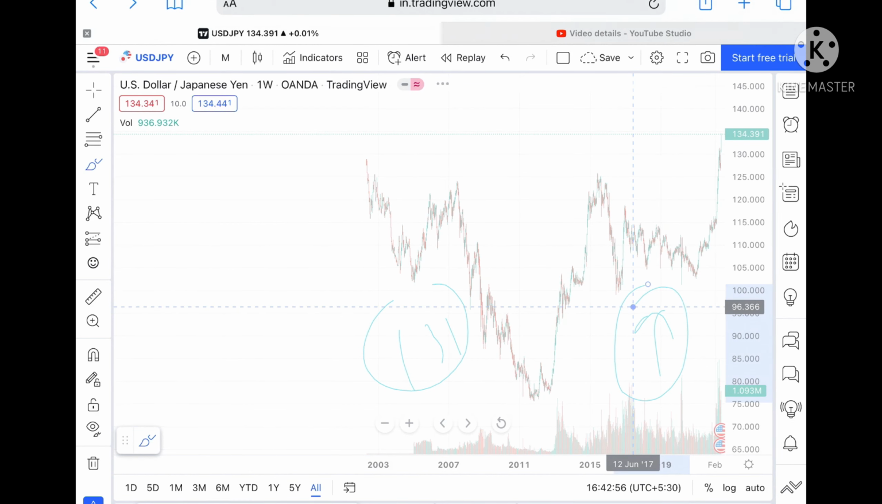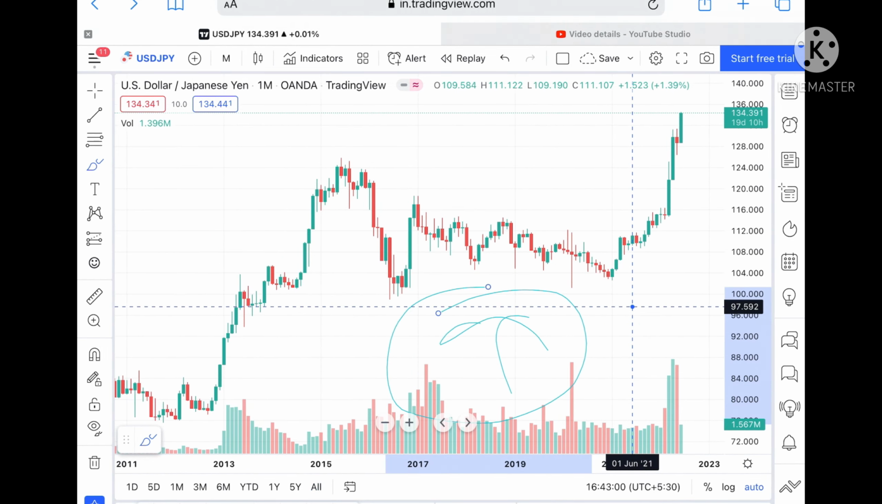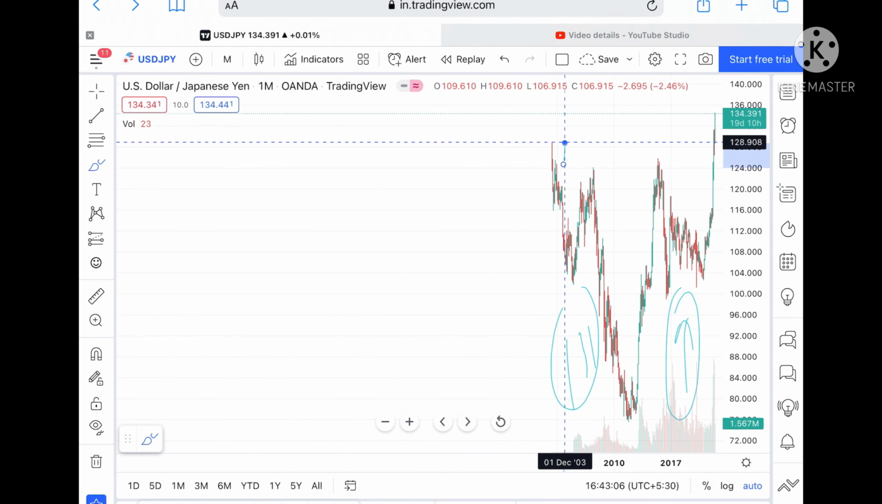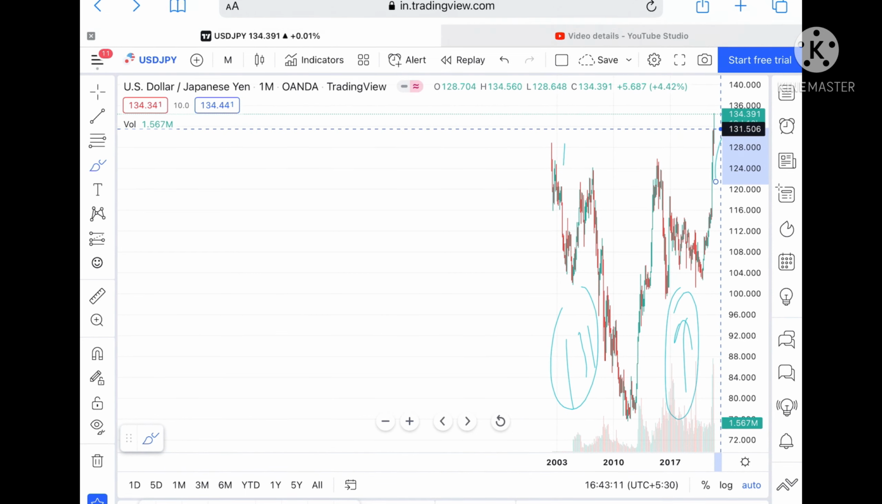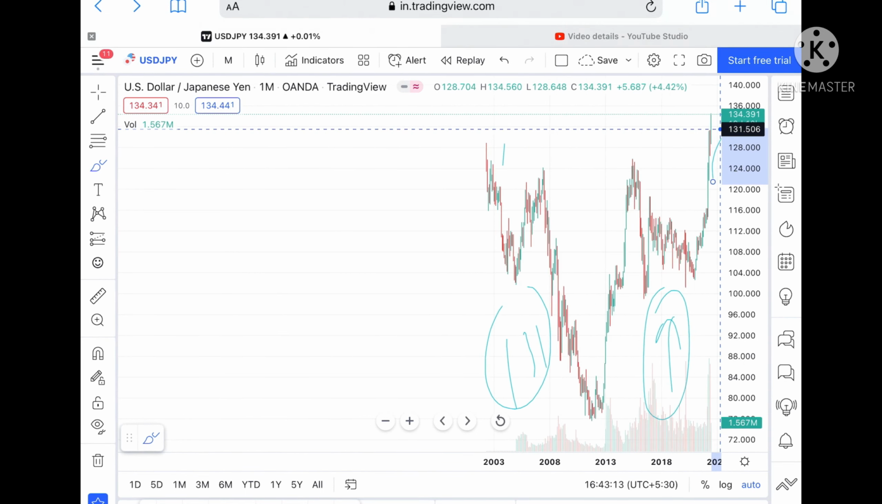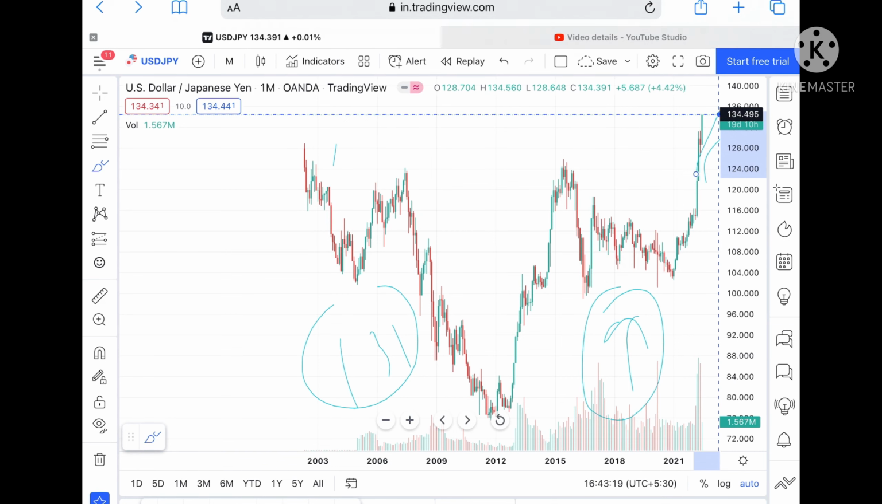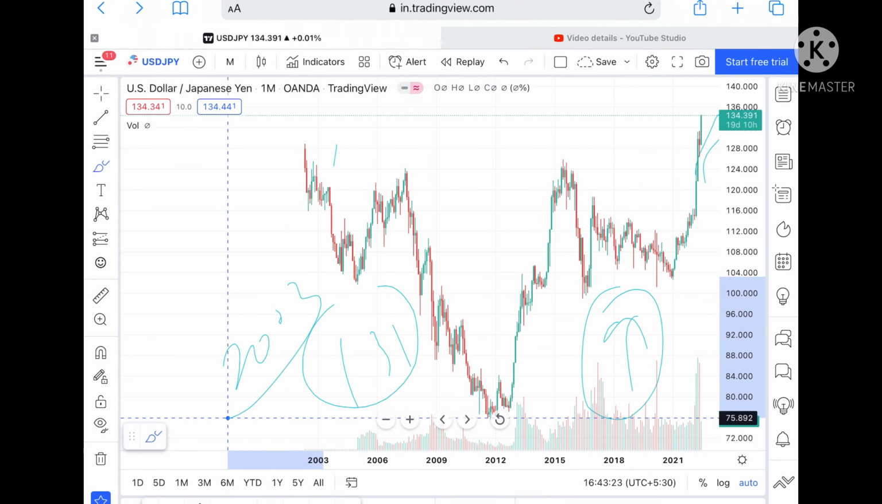Okay, if we look at the overall trend for USD JPY, then you will understand where it has moved, because if you look at the chart from 2003, we have seen a high of around 128.908, and from there we have seen a level of 131.506. So once it has sustained, you can check my previous video where I have told that it can touch a further high and can go further upside, because it has not moved since 2003 at this particular level.